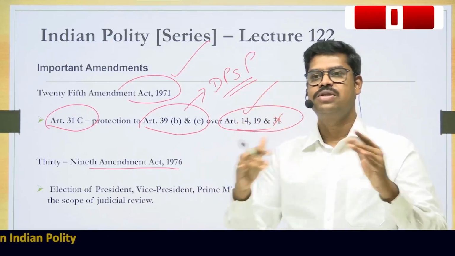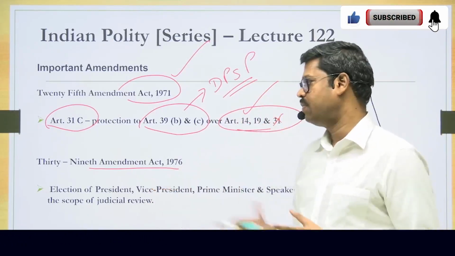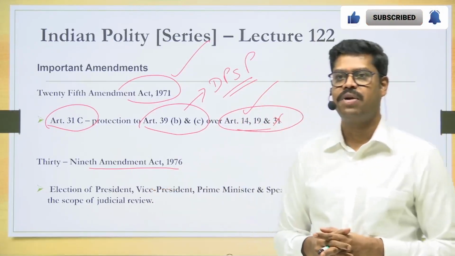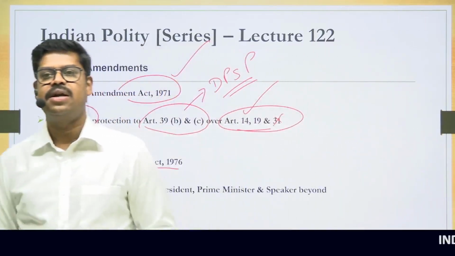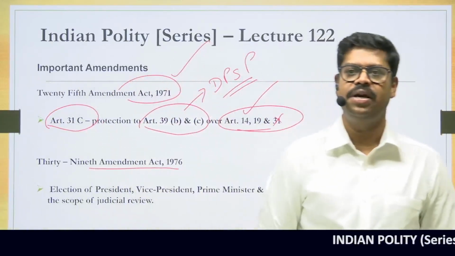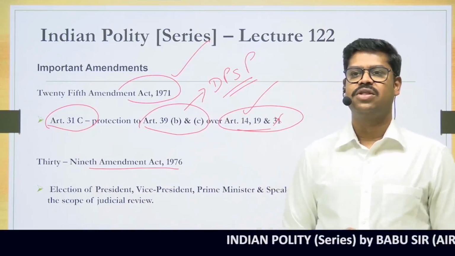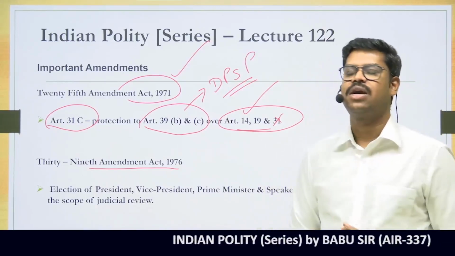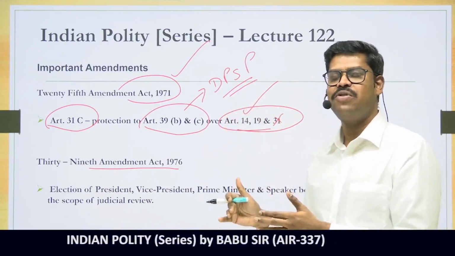When the matter was pending in the Supreme Court, when it was sub judice, a constitutional amendment was brought in, and that Constitutional Amendment Act is the 39th Constitutional Amendment Act. This amendment said that any election of the Prime Minister, the President, the Vice President and the Speaker in case of Lok Sabha can be challenged only in front of such an authority as may be determined by an Act of Parliament. So when the matter was pending in the Supreme Court, this amendment was enacted.